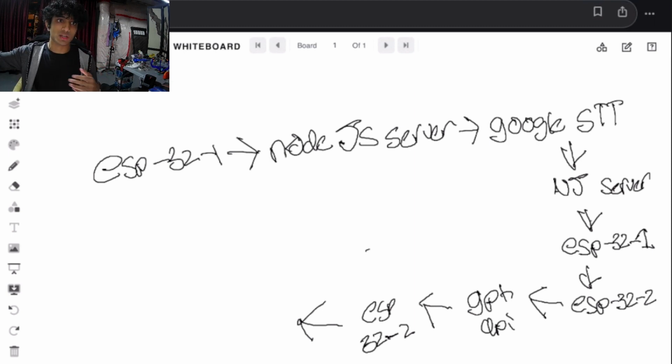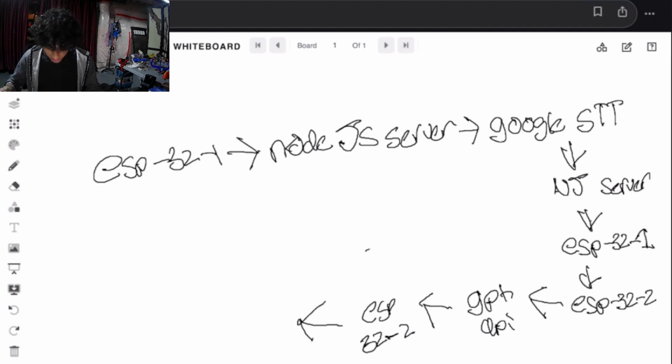Thankfully, my computer doesn't have to process any of this data. By the way, all this is wireless. Whatever my computer is doing is over a server, over the network. For example, from the Node.js server, the ESP32 is sending that data over the network onto a specific IP that I gave it, to send that data to my computer, which is running this server. That server can be run over any service provider. I'm pretty sure Google has one that you can run for pretty cheap, which I might end up doing in the future.